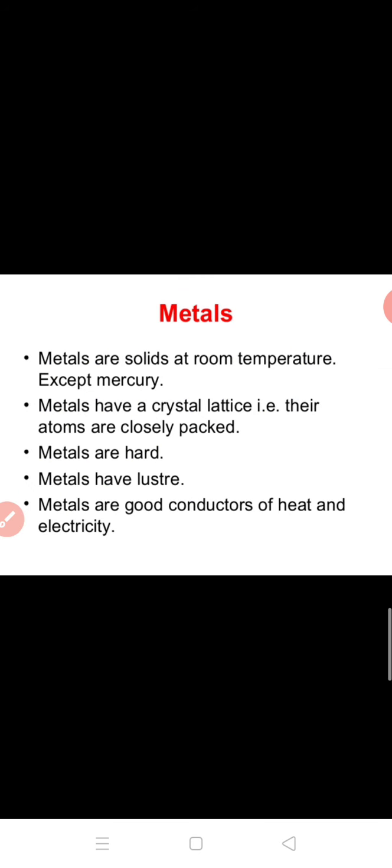So these are the properties of metals. You can pause this video and note down the properties. अगर आपको याद नहीं है तो metals are solid at room temperature और exceptions are always there. Mercury एक ऐसा metal है which is found in the form of liquid. And metals have a crystal lattice, that is their atoms are closely packed. फर्स्ट चैप्टर में भी आपने पढ़ा था कि किस तरह की फिजिकल प्रॉपर्टी होती है मेटल्स की. उनके पार्टिकल्स क्लोजली पैक्ड होते हैं. They are hard, they are lustrous, चमक होती है उनमें. And metals are good conductors of heat and electricity.